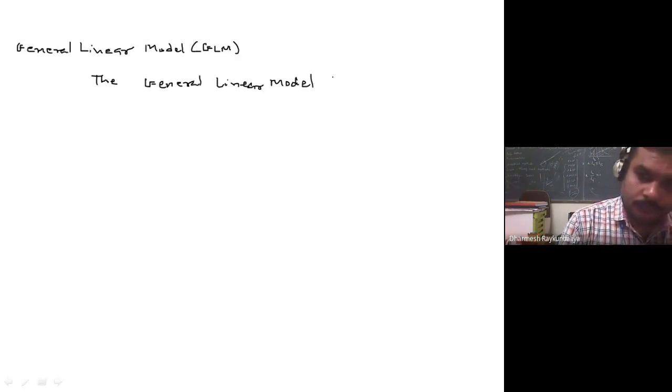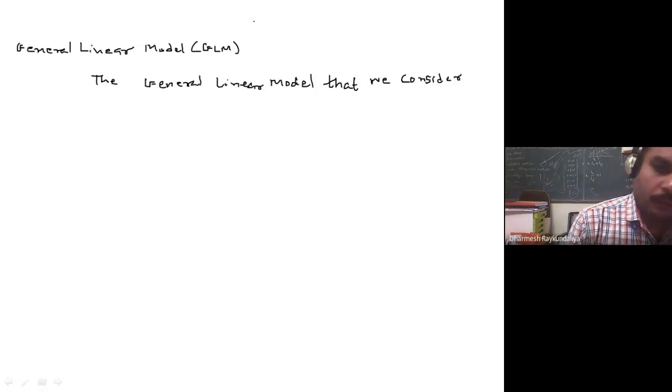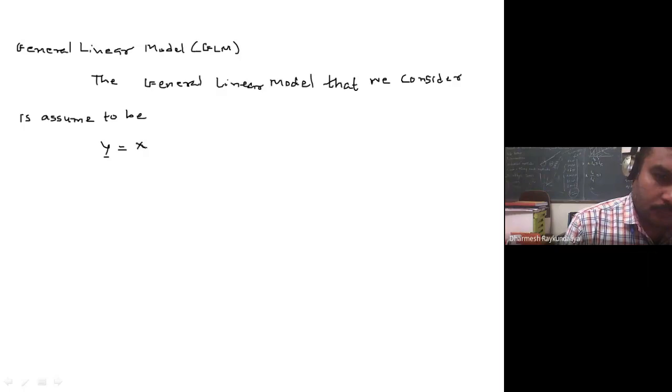The general linear model that we consider is assumed to be y is equal to x beta plus epsilon. We call this equation 2.1, where